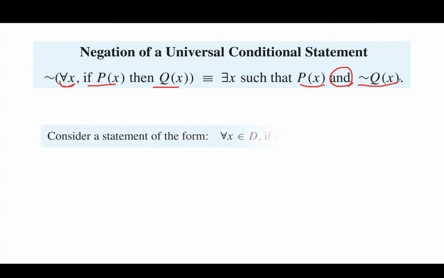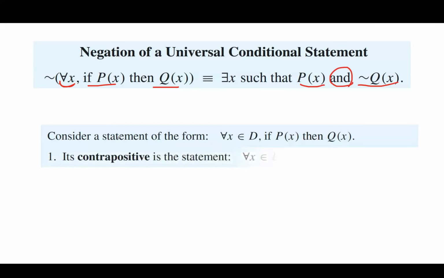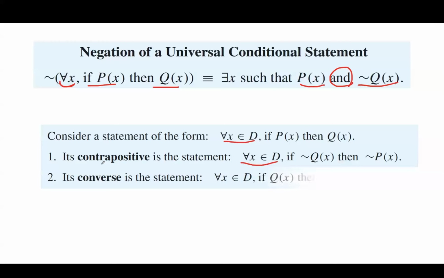Consider a statement of the following form. For every X in domain D, if Px, then Qx. Recall that we defined the contrapositive to be not Q, then not P. But since you have a universal statement when it comes to conditional, you're going to keep that as it is. We're not finding the negation. We're just rewriting the contrapositive using a quantifier.